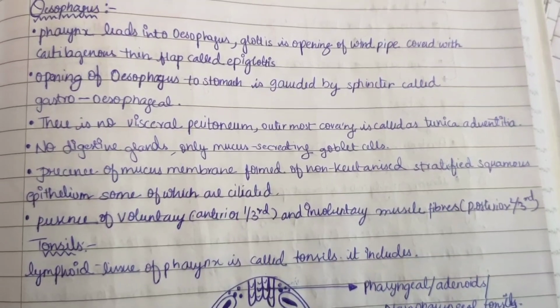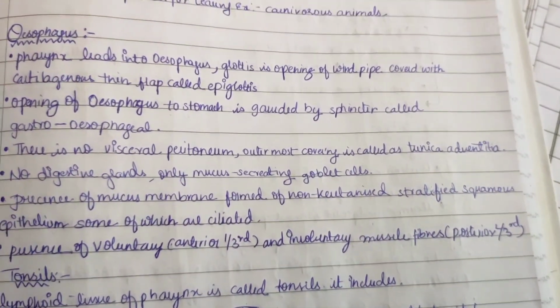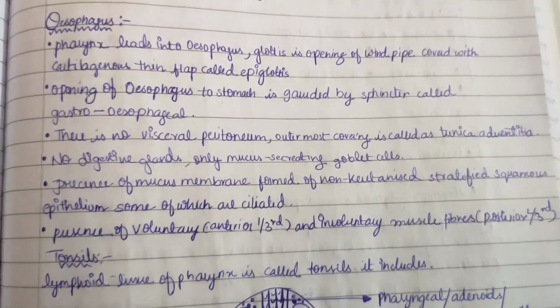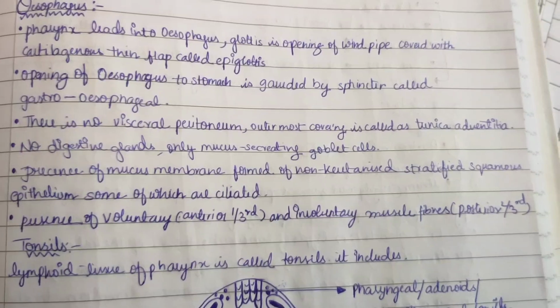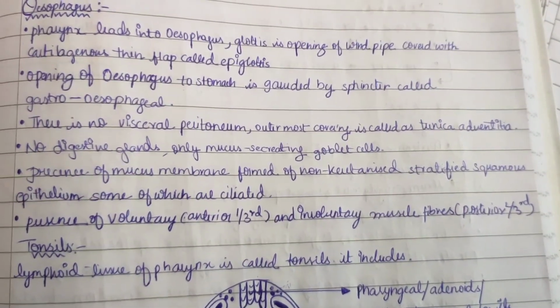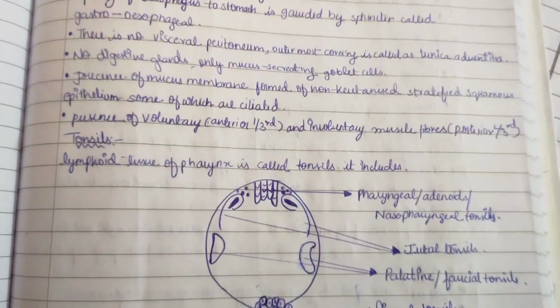Presence of mucous membrane formed of non-keratinized stratified squamous epithelium, some of which are ciliated. Presence of voluntary muscle fibers, that is anterior 1/3, and involuntary muscle fibers, which are posterior 2/3, are present.